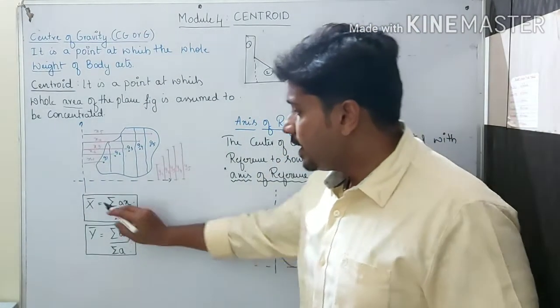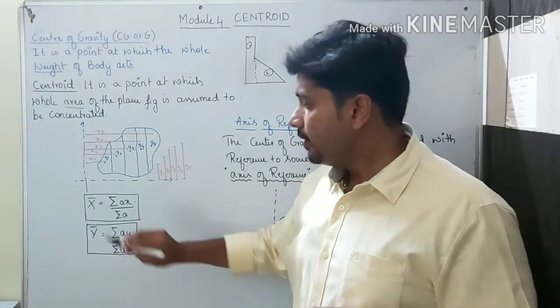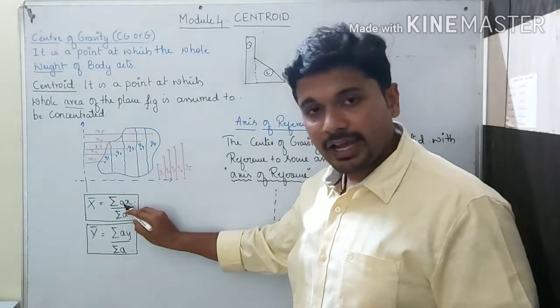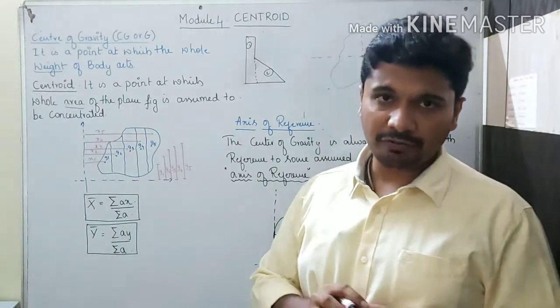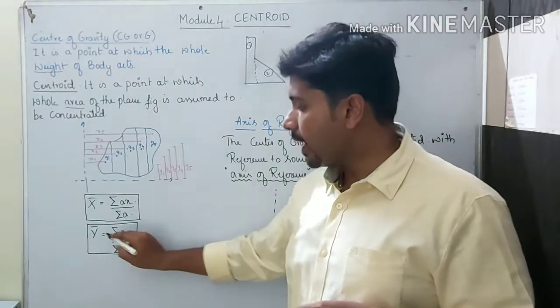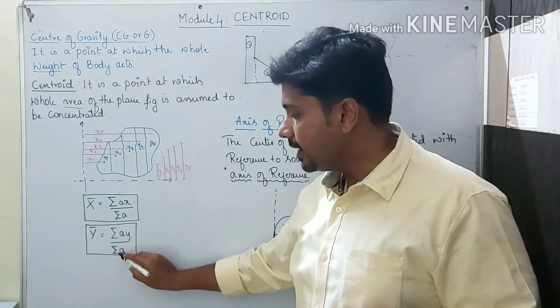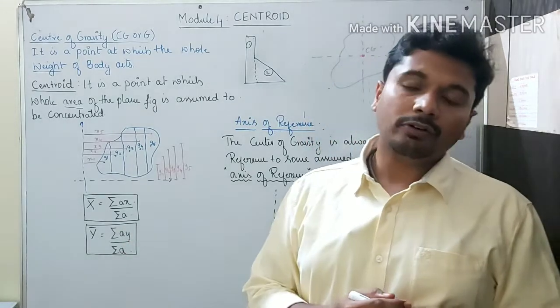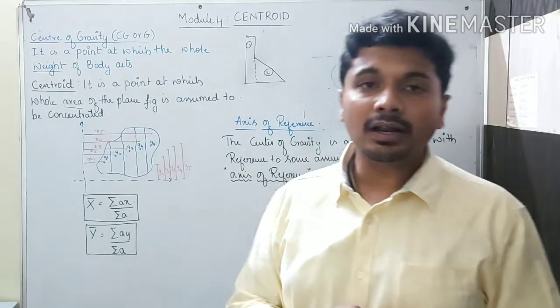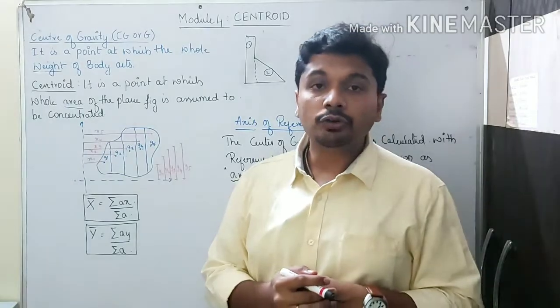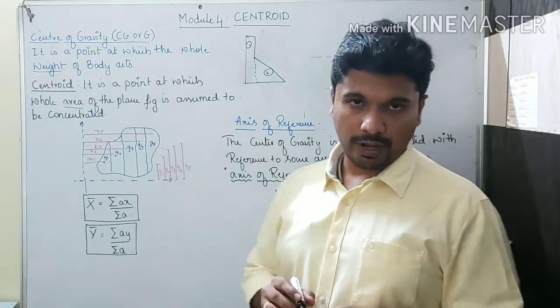To find x bar, we need summation of a x divided by summation of a. For y bar, summation of a into y divided by summation of a. This is the general equation given to find the x bar and y bar.